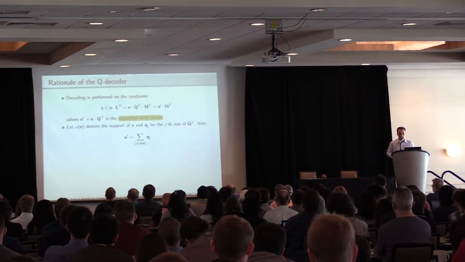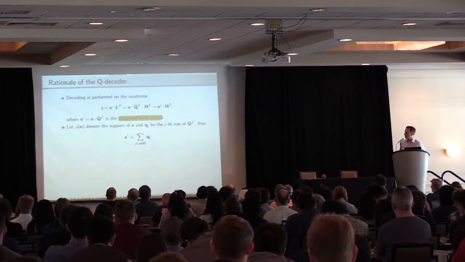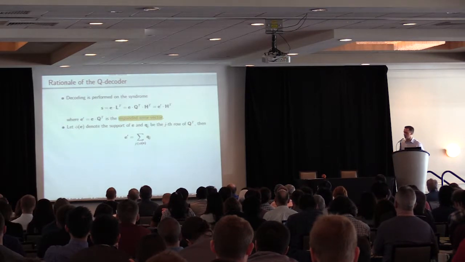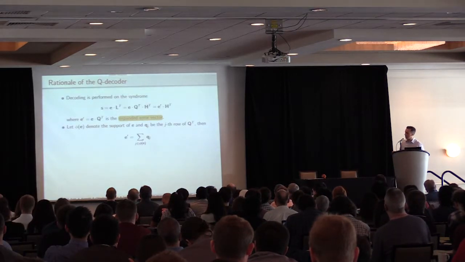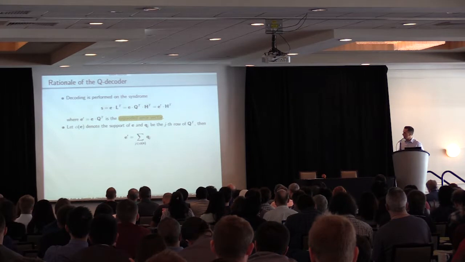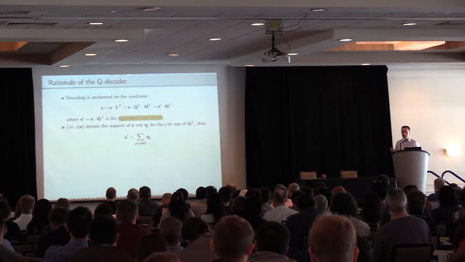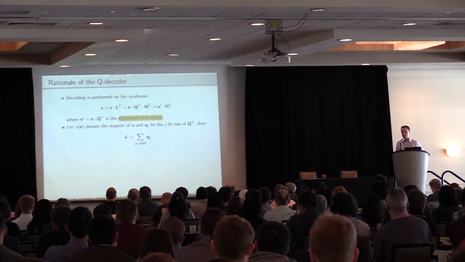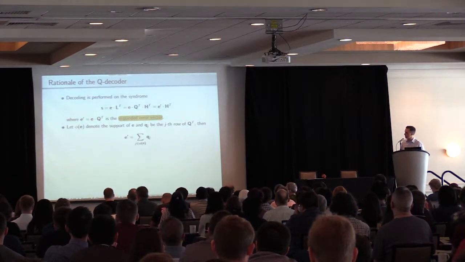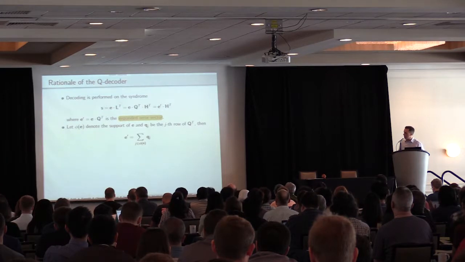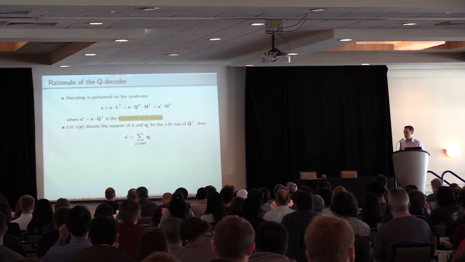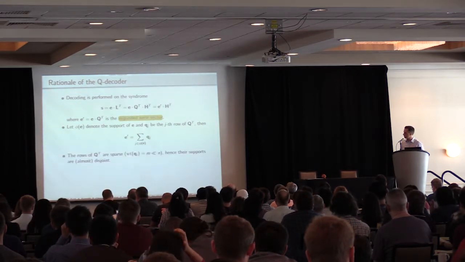Okay, let's go into the description of the improved decoder we are proposing. Decoding in these systems is performed over the public syndrome that can be expressed as E prime by H transpose. And E prime is a sort of expanded error vector. That is E, the error vector used during encryption, multiplied by Q transpose. So if we denote as phi the support of E, then we can express E prime as a sum of rows of Q transpose according to the support of E.